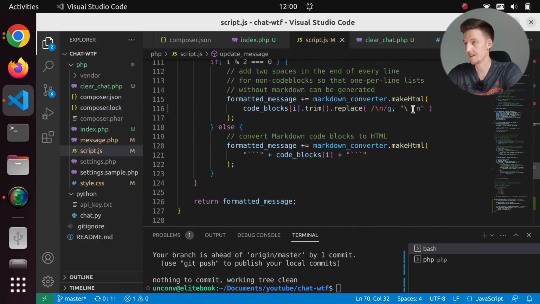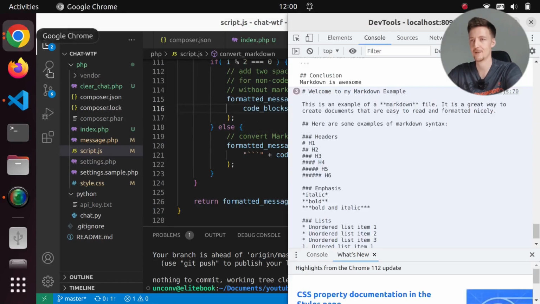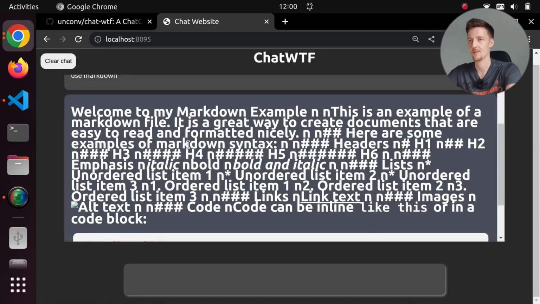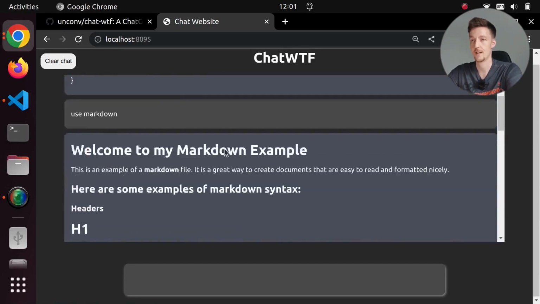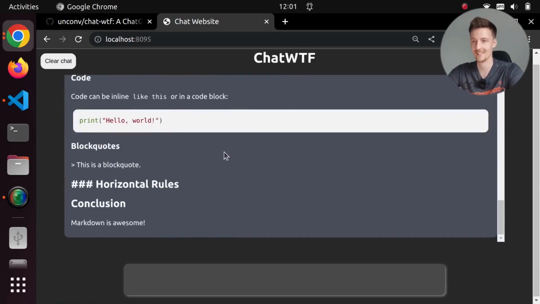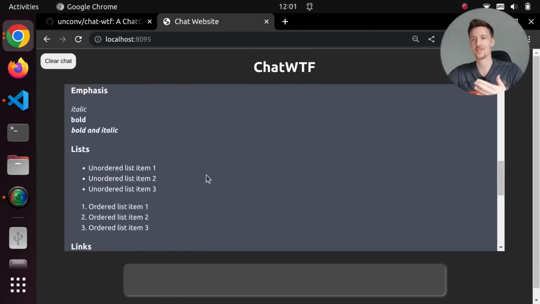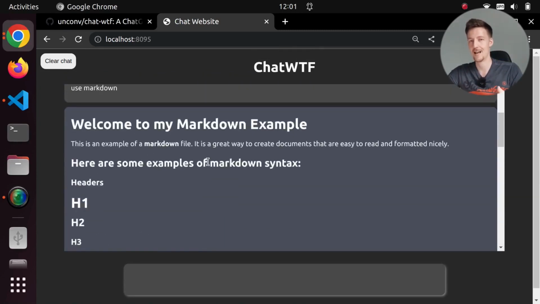Oh, what happened here? I think I changed this by accident. This should be two spaces and \n, but it turned into \ two spaces and n. That is the problem. So let's refresh this. And actually now it works perfectly, because this will refresh the Markdown formatting after I refresh the page. So yeah, now it works.